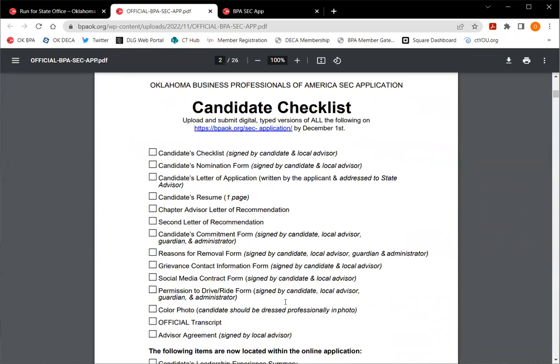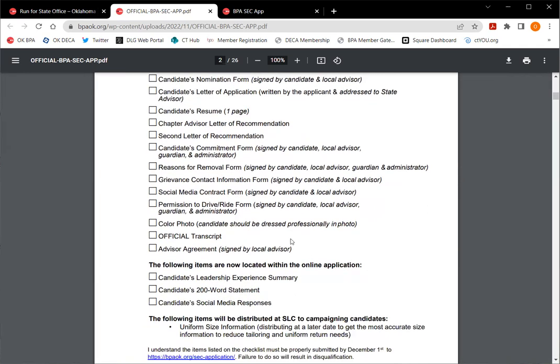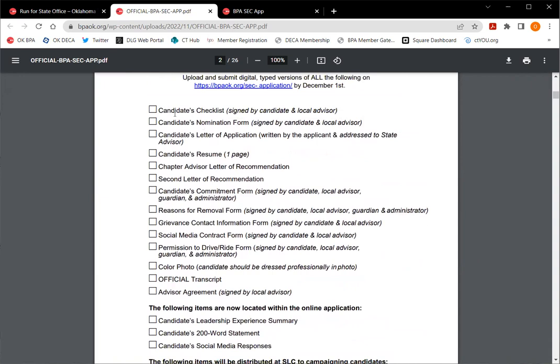Okay, so this checklist, and while no bonus points are given out or anything like that, I do love it when your forms are uploaded in this checklist order. It does make things a little more simple for our office. So if that's possible, great. If not, we make it work either way. But we do love it when the forms are uploaded and scanned in this order. So this is going to show you exactly what you need to turn in to me.